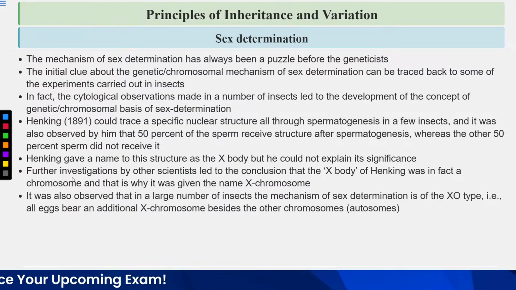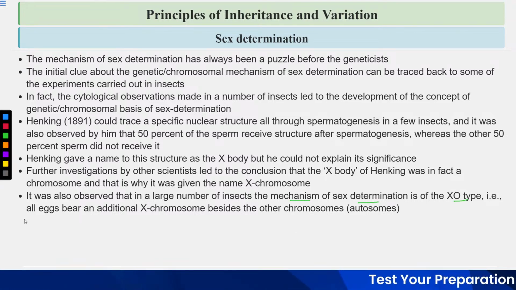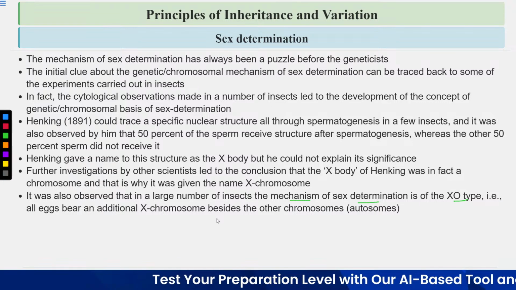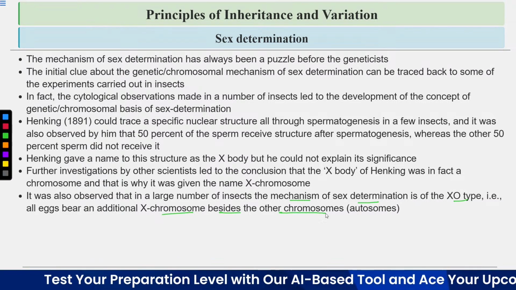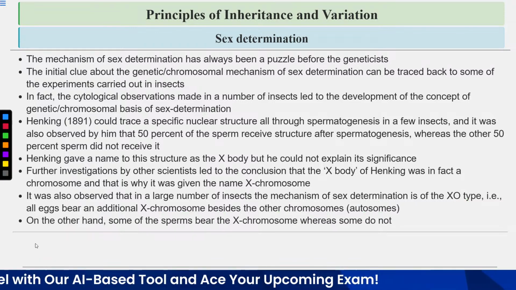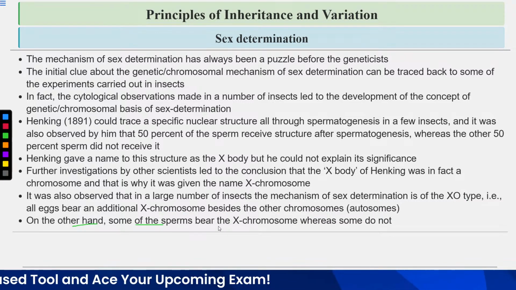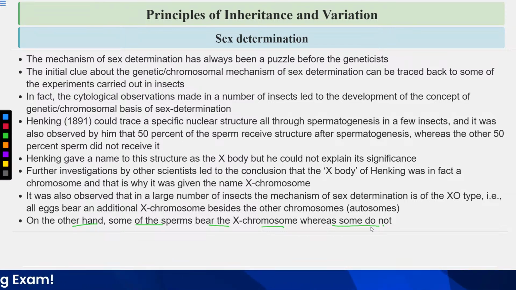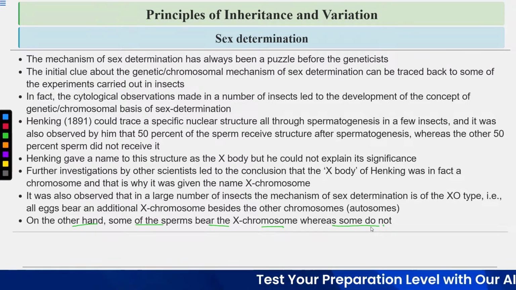It was also observed that in a large number of insects, the mechanism of sex determination is of the XO type. That is, all eggs bear an additional X chromosome beside the other chromosomes, which are the autosomes. On the other hand, some of the sperms bear the X chromosome, whereas some lack it.